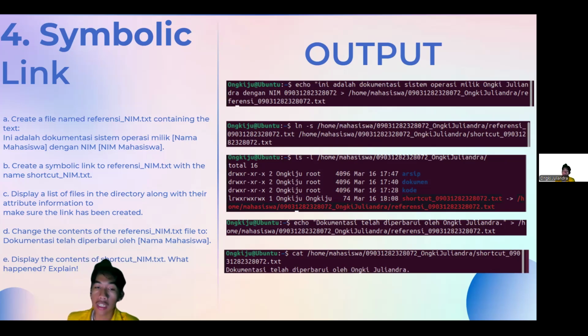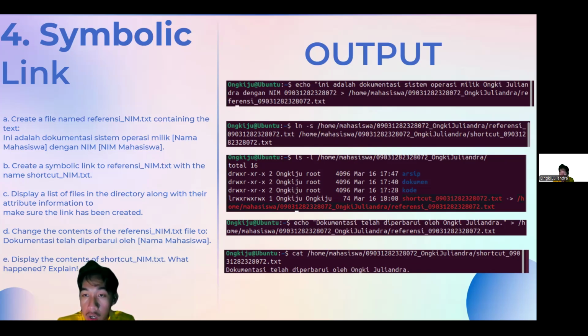And then after that, we need to display the contents of the shortcut_name. So I'm using cat /home/mahasiswa/name_name/shortcut_name.txt. Okay, after this command, we already display the contents of the shortcut_name.